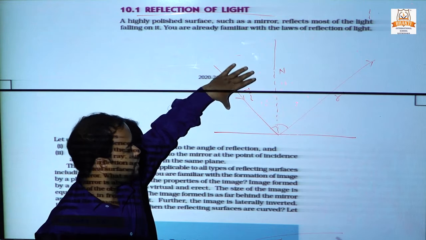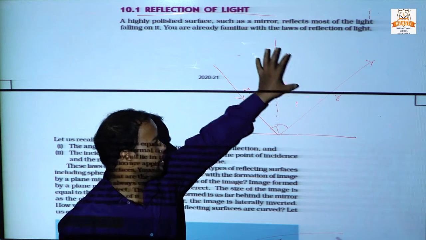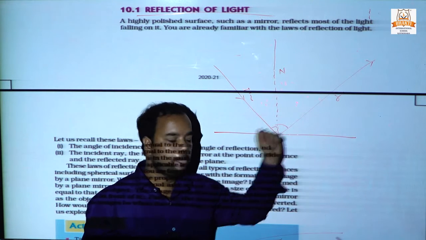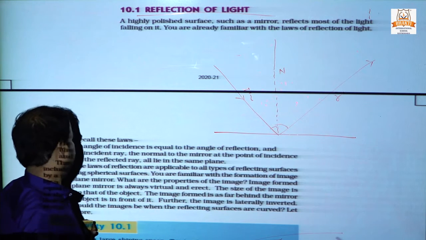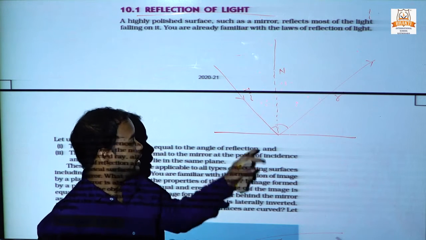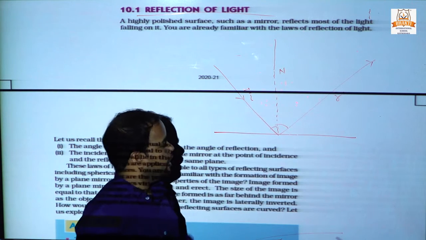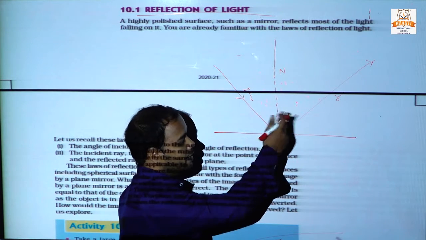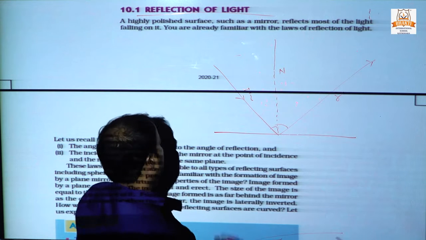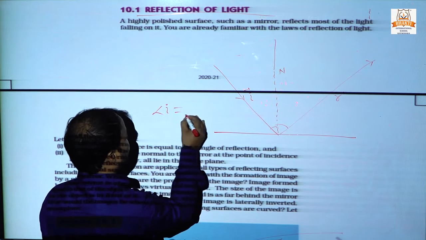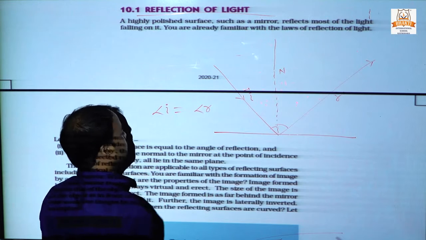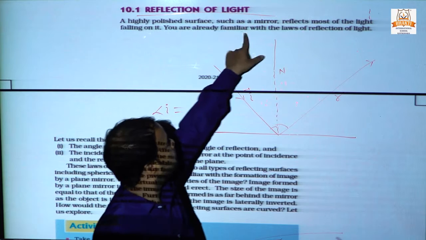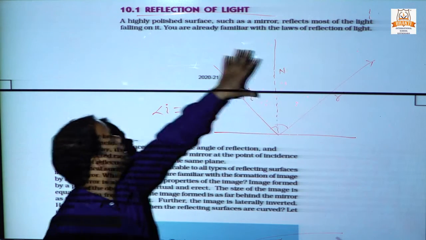Okay, these incident ray, reflected ray and normal all lie in one plane. And the second point: the angle of incident ray and angle of reflected ray are always equal, meaning angle I is equal to angle R.